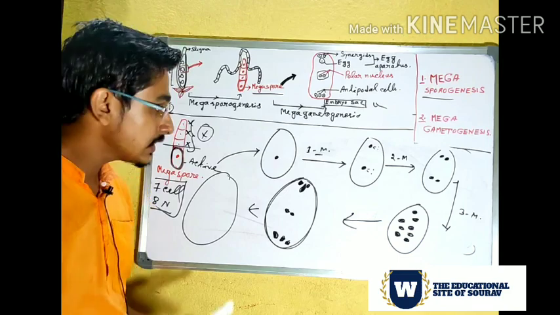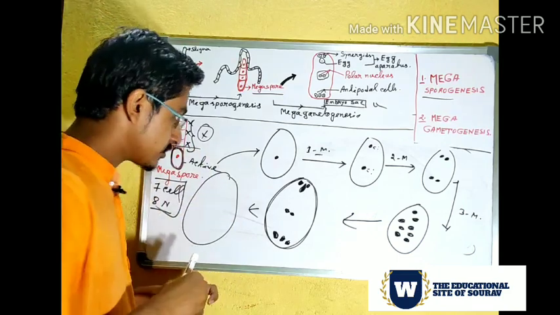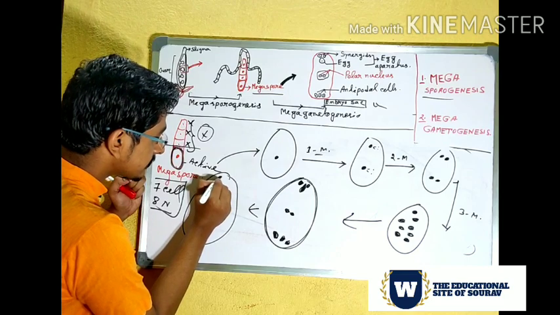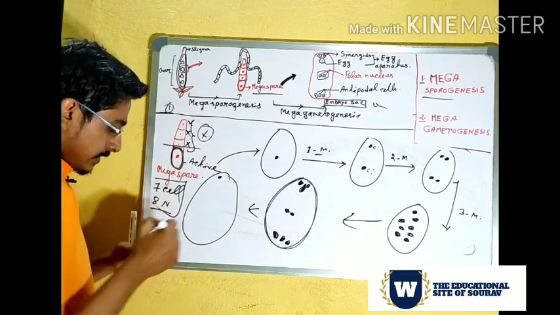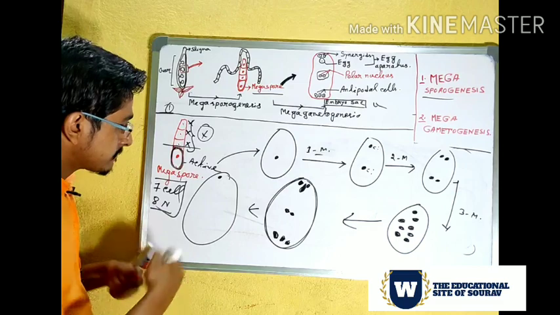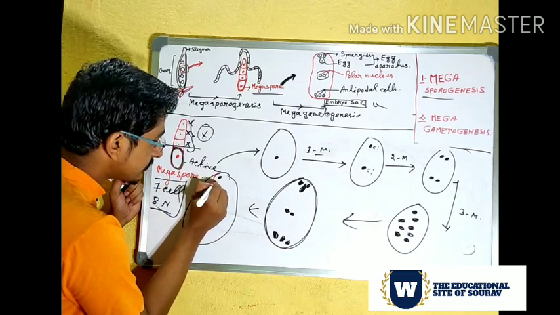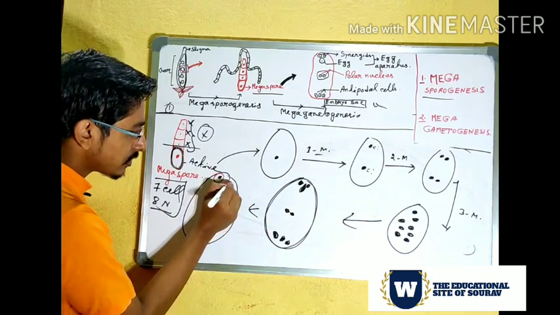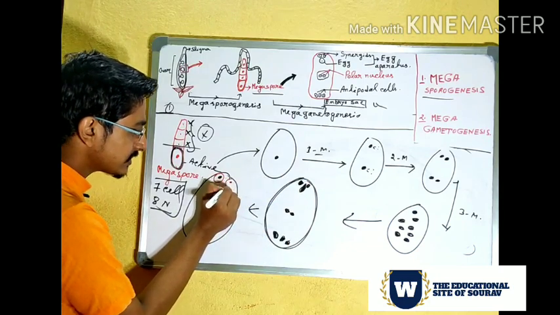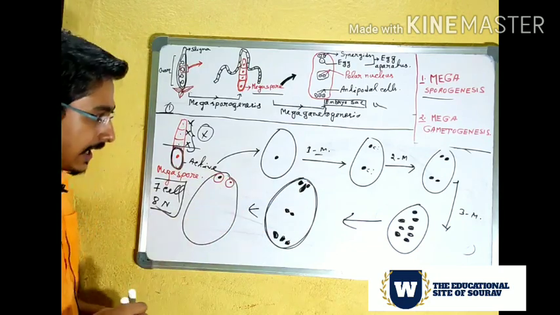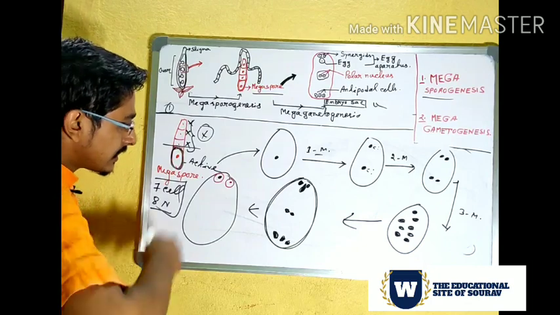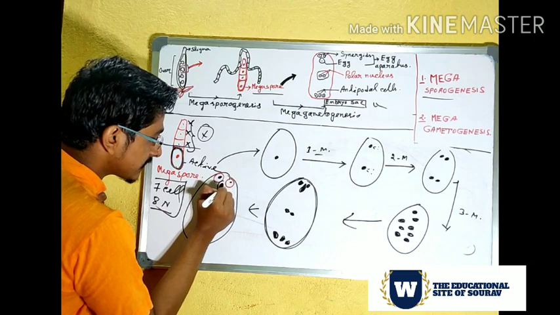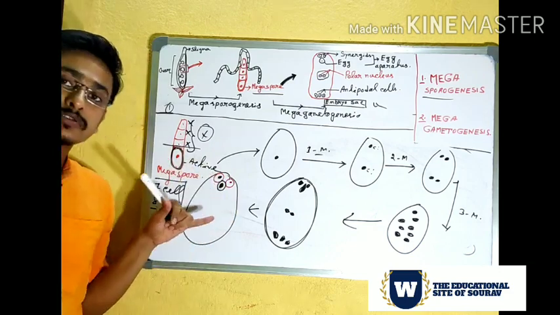What did I say? 7 cells and 8 nuclei. How is it possible? It is possible. Look, this nucleus takes some cytoplasm and creates a small cell. Then this nucleus also takes some cytoplasm and creates another cell, and this nucleus also creates a cell.